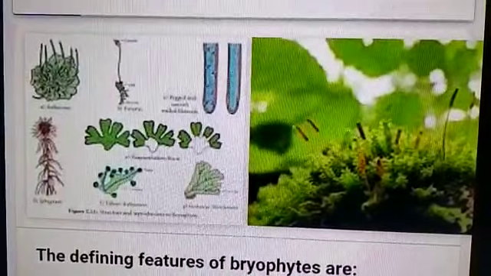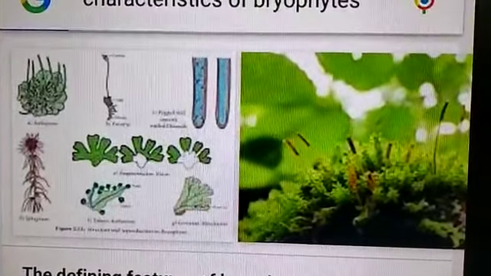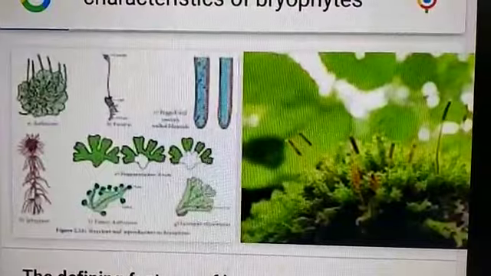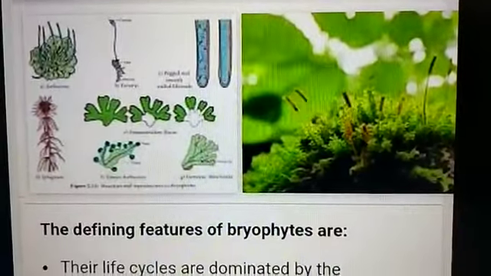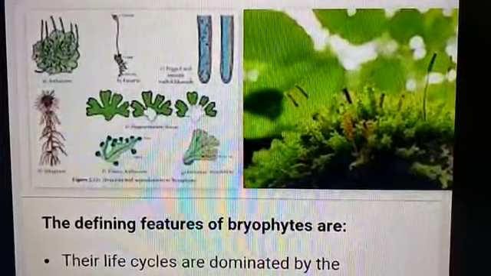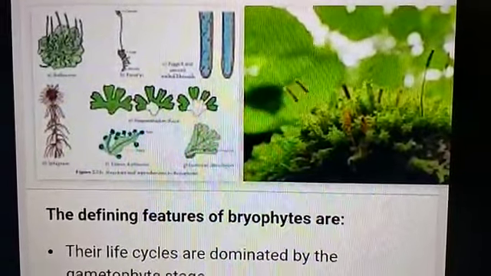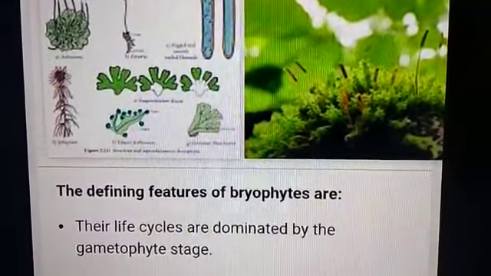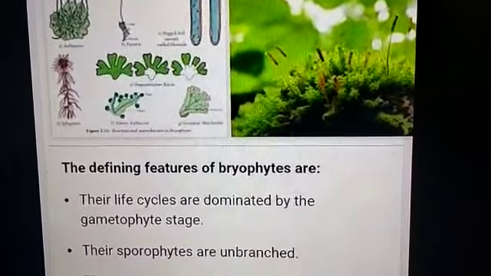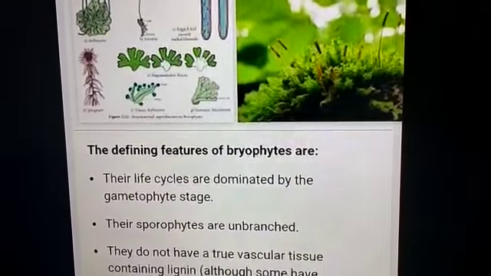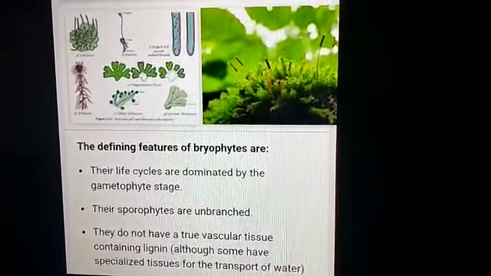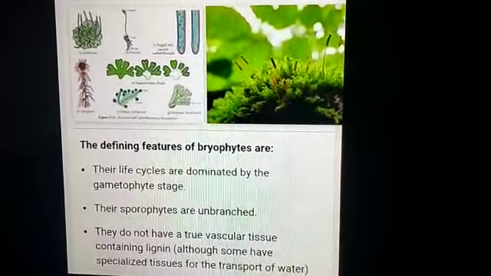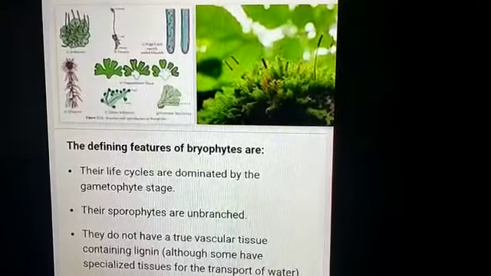Next type of non-flowering plants, bryophytes. Their life cycle is dominated by the gametophyte stage. The sporophytes are unbranched. As we see in the fungus, they produce spores and develop reproduction. These thallophytes also produce spores, and also they are unbranched. See, you can see here single plant-like structures.